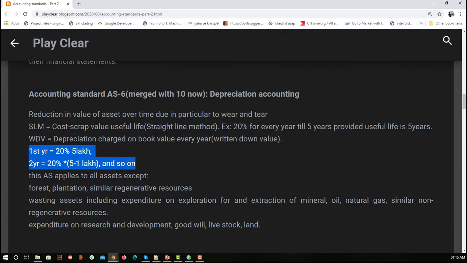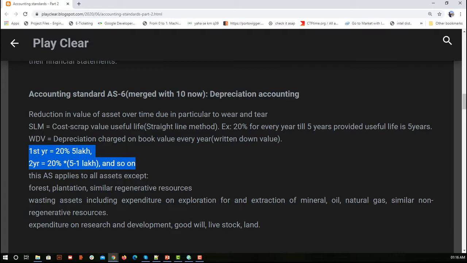That is, I guess, 20% of 4 lakh is what? 80,000. So you will remove 80,000 from 4 lakh. So that's how next year you will consider 20% of 3 lakh 20,000. So that's how written down value says that consider the percentage on the current value of the asset. So this completely deals with how to calculate the depreciation.